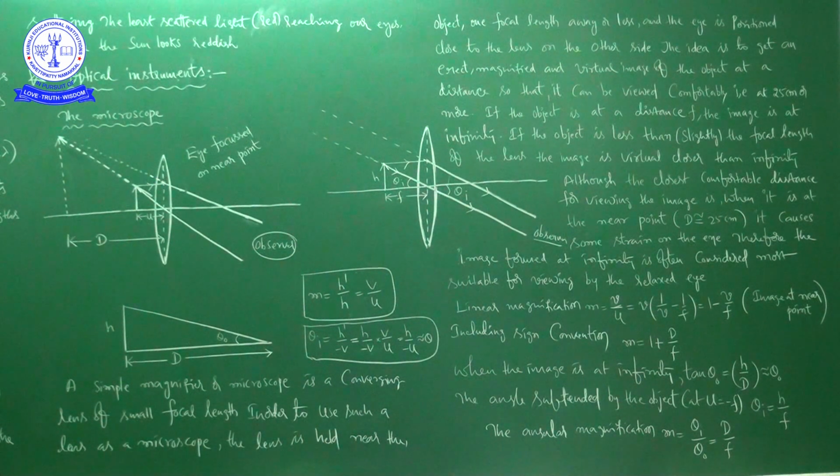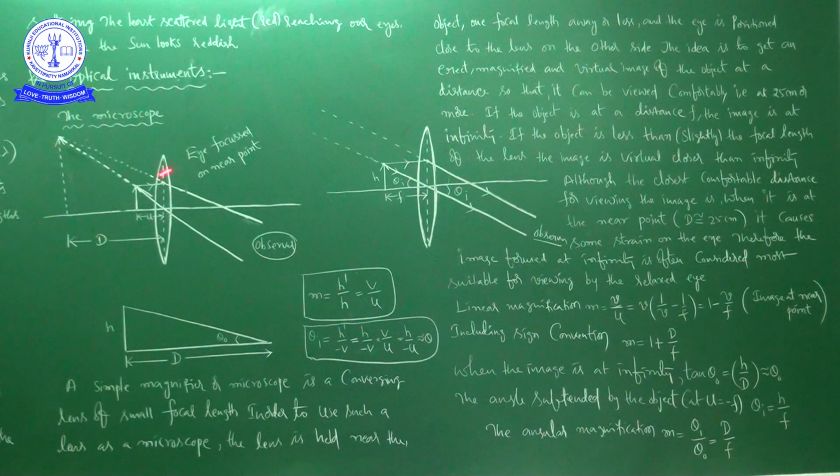See here, if the object is at a distance f, the image is at infinity. If the object is less than the focal length of the lens, the image is virtual, closer than infinity.